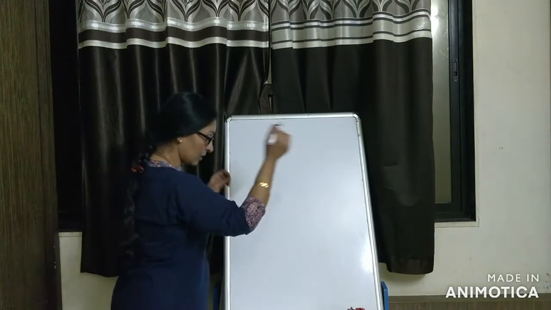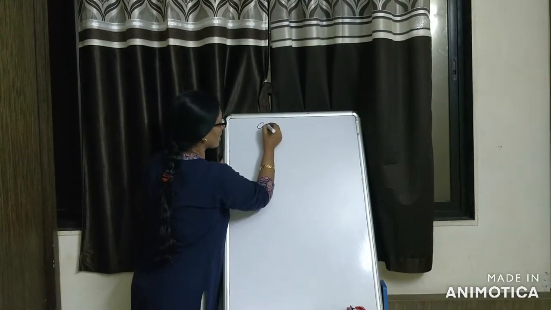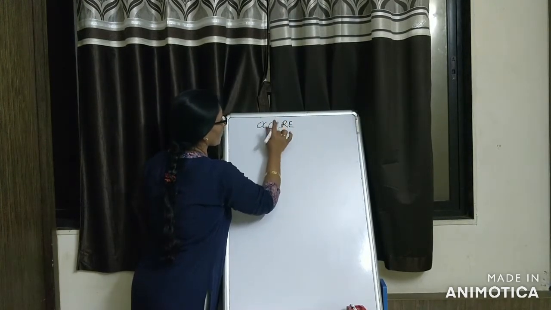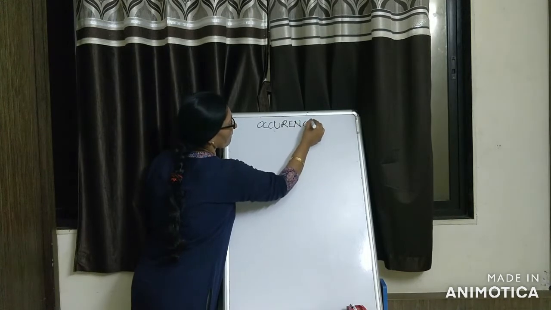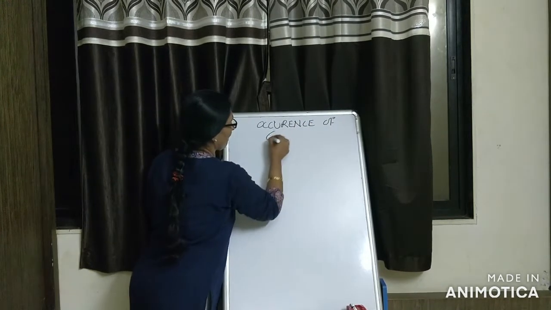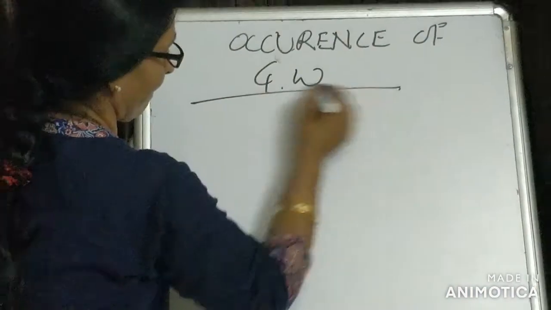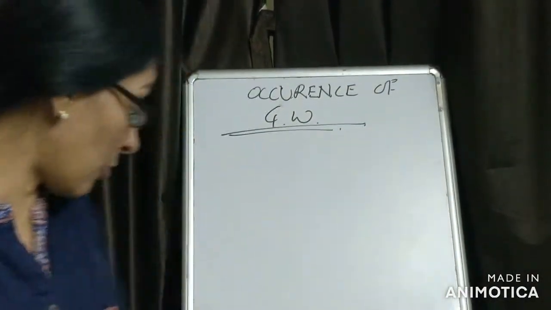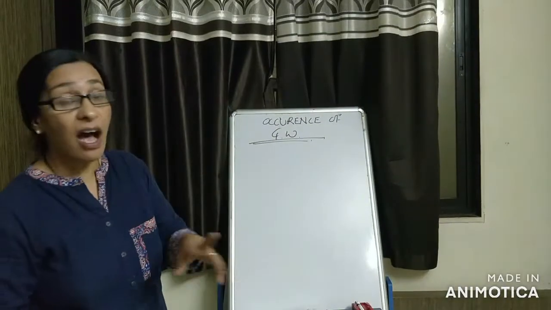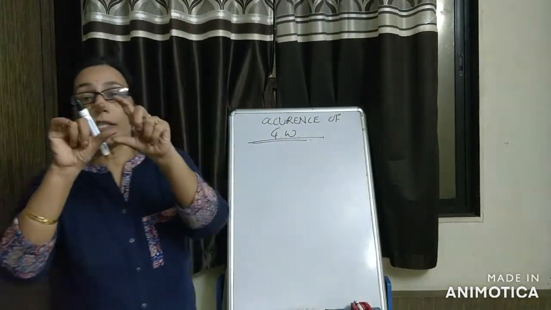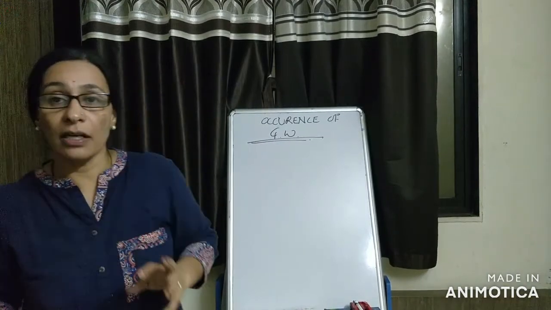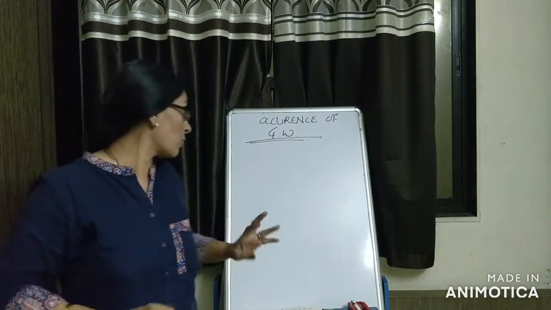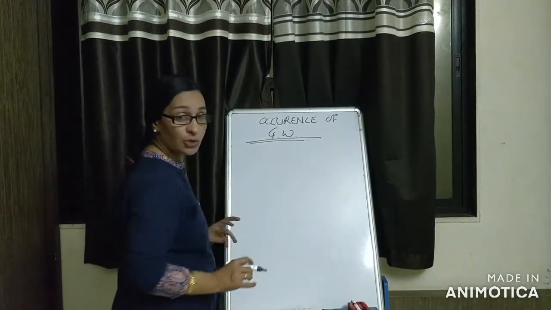Let us discuss the occurrence of groundwater, also known as vertical distribution of groundwater. In the exam they may ask, write a note on it, or they may give an essay type question such as: give the zonal distribution of groundwater. So let us see what is the zonal distribution of groundwater.